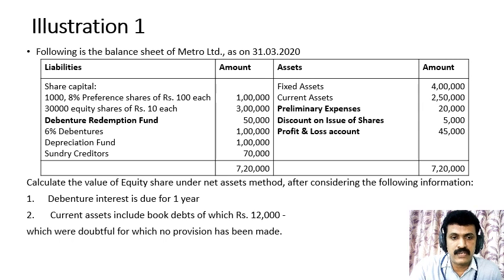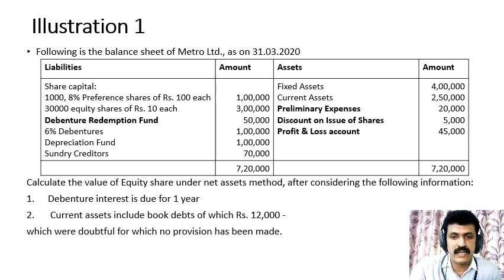With this, you are asked to calculate the value of equity share under net assets method after considering the following information. The debenture interest is due for 1 year and the current assets include book debts of which 12,000 rupees were doubtful, for which no provision has been made.